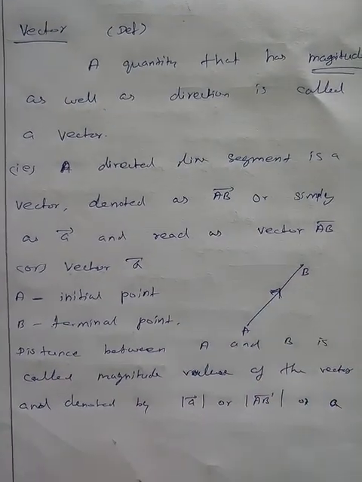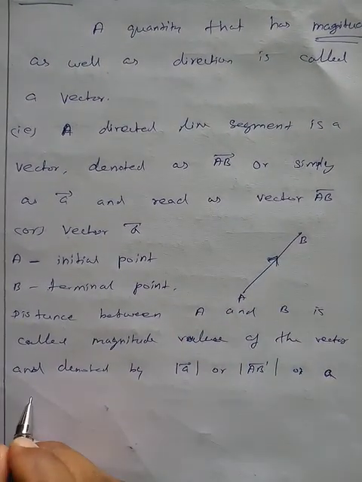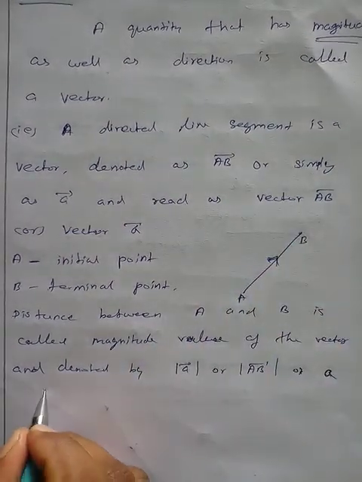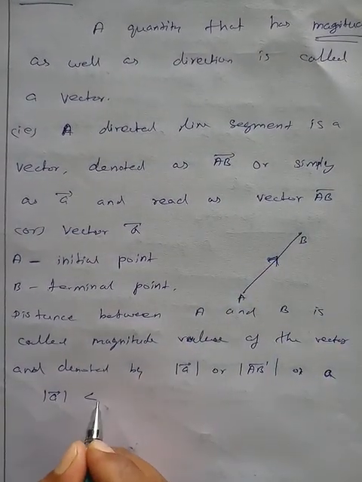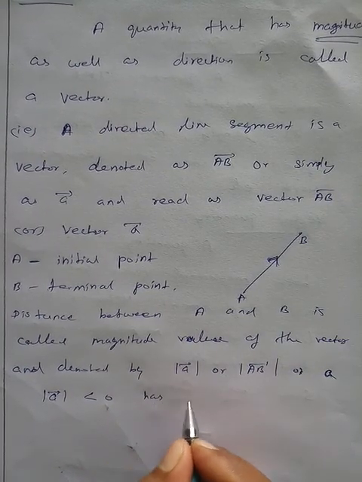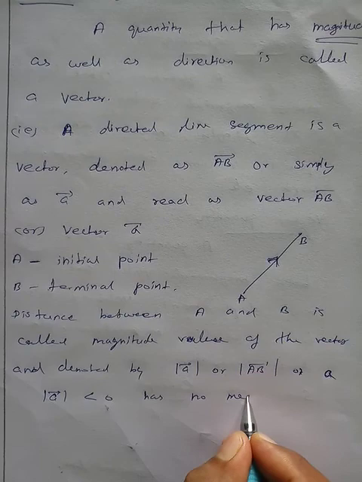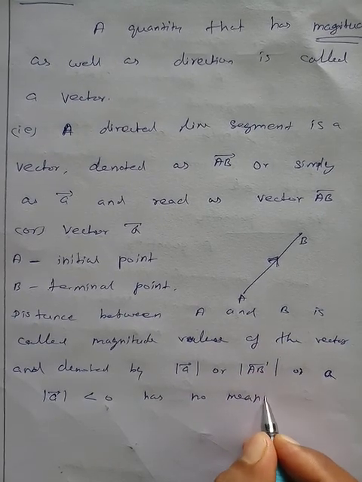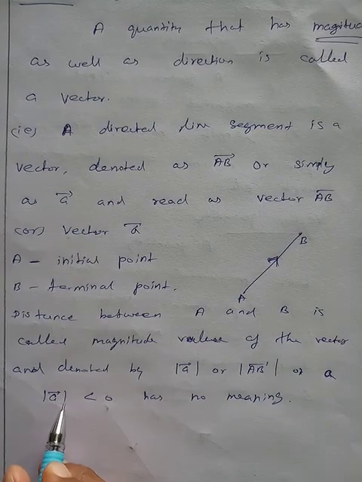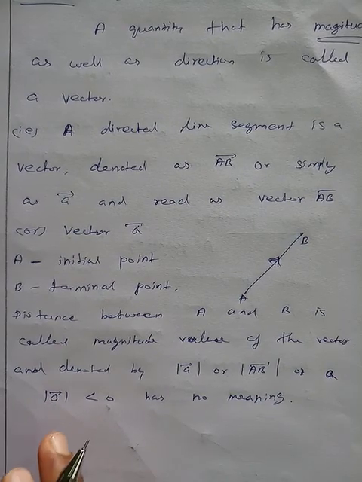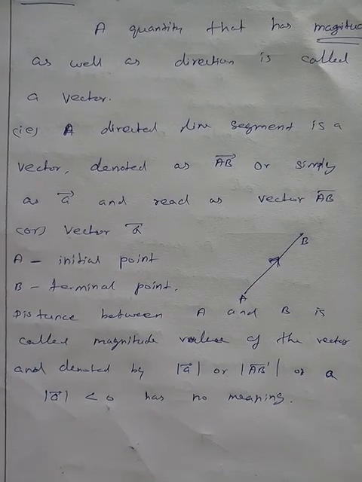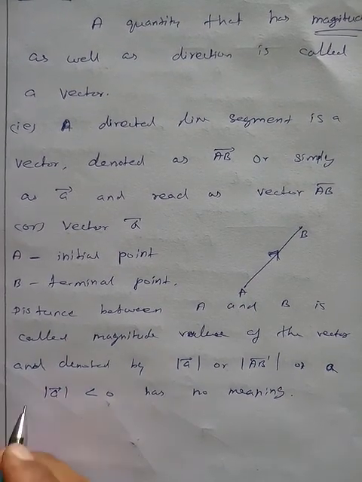Next one, the length can never be negative. So the magnitude value should not be negative. So modulus of vector a less than 0 has no meaning, because the modulus value is the length, which is always positive, not a negative value. Next one, position vector.